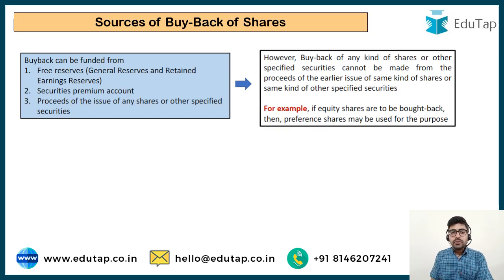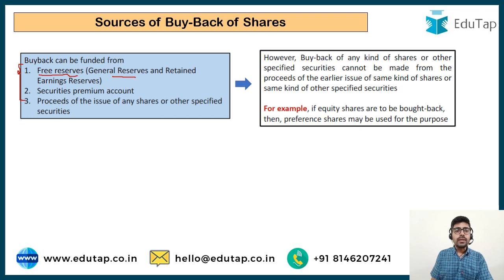Now the Companies Act is very clear in this regard. It says that whenever a company is going for the buyback of shares, this has to be funded from the reserves and surplus of the company. So a company must have adequate reserves and surplus with it before going for buyback. The buyback can be funded from the free reserves of the company, the general reserves, the retained earnings which the company has accumulated over the years in its profit and loss account. All those which are freely available can be utilized. Securities premium account can also be utilized. So these are available for the purpose of the buyback of the shares.